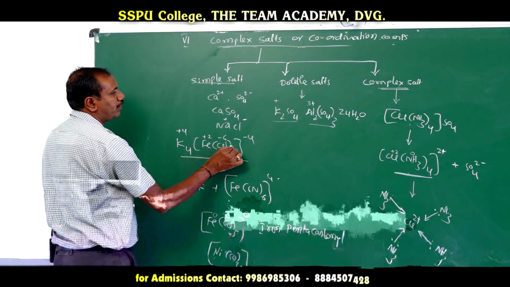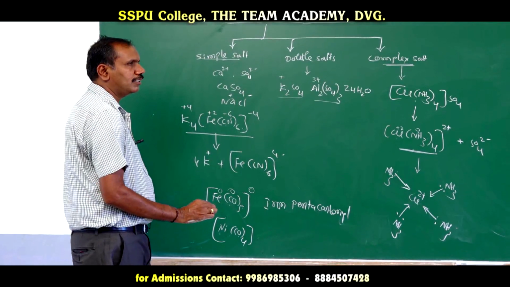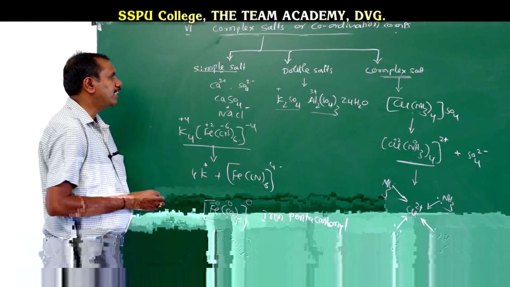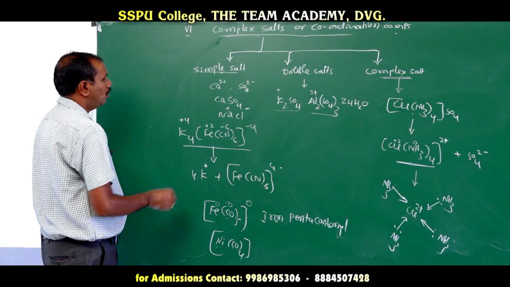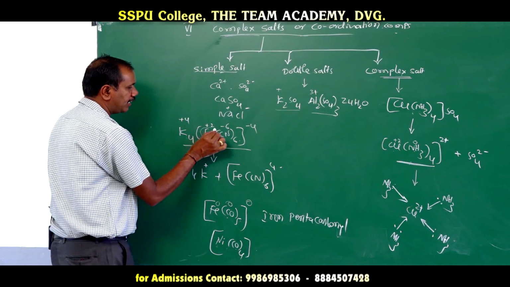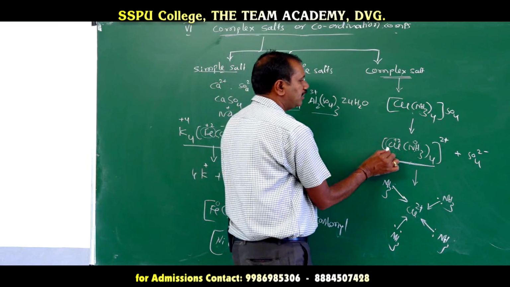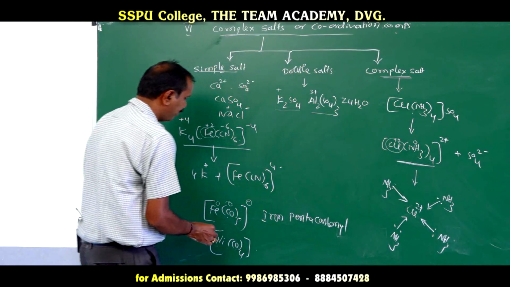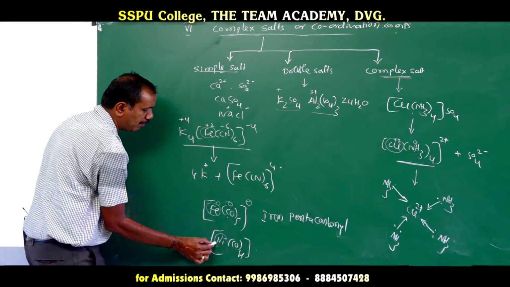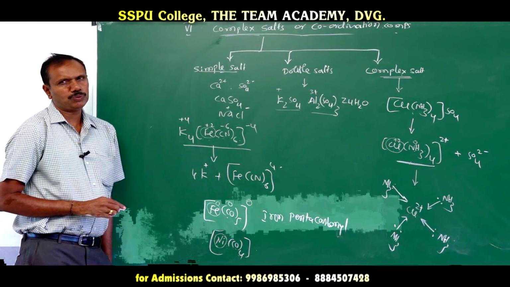So potassium ferrocyanide and cuprammonium sulfate are called charged complex salts, either cationic or anionic, you leave it. Any complex salt is made up by a transition element only. Here the transition element is iron. In cuprammonium sulfate, the transition element is copper. In iron pentacarbonyl, it is Fe. In nickel tetracarbonyl, it is nickel. So all these are transition elements only.